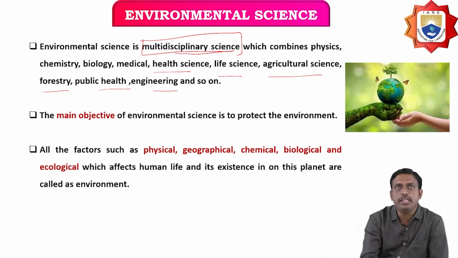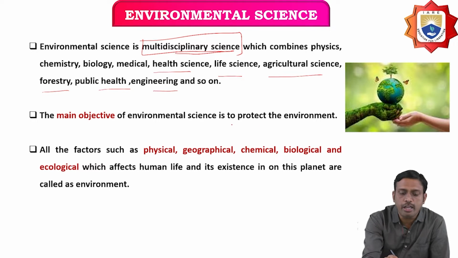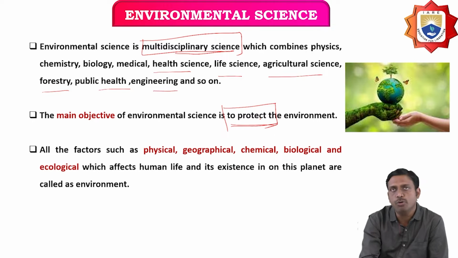Now, the main objective of environmental science is to protect the environment. The main aim of environmental science is how we are going to protect the environment, for example by avoiding the cutting of trees and following what we have to follow. That is the main aim of environmental science.